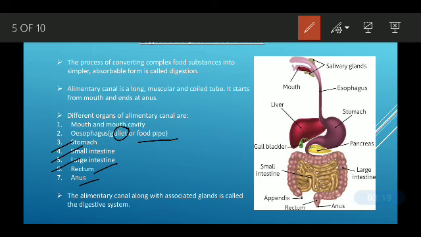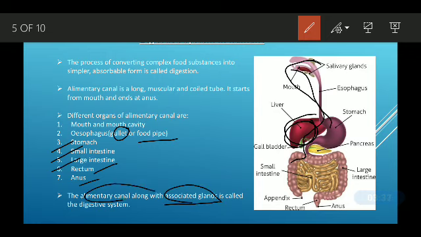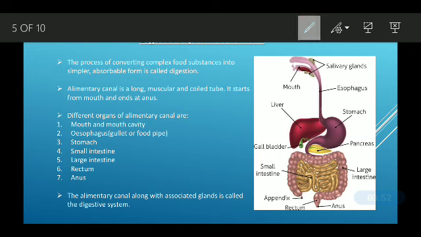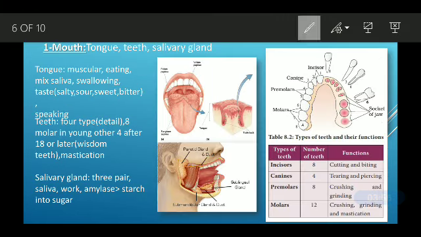Along with this alimentary canal, we have some associated glands to speed up the function of digestion. The alimentary canal along with the associated glands is called the digestive system. So two things, the alimentary canal and the associated glands, together we call the digestive system. Let's move on and see all these things one by one.